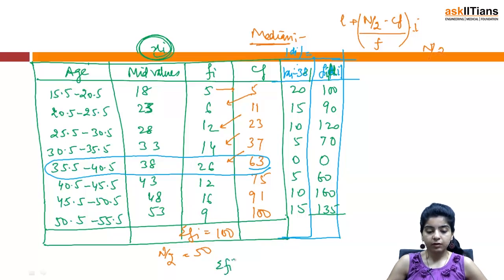Summation fi mod di is equal to 735. Let us calculate it. It's 5, then we have 9, 11, 18, 24, 30, 33, 5, 6, 7. So it's 735.